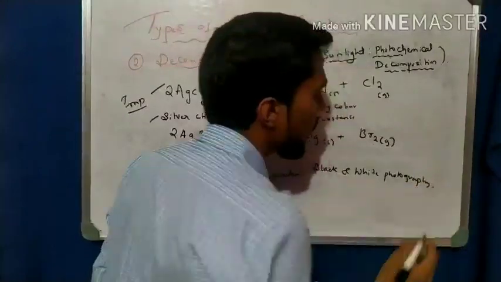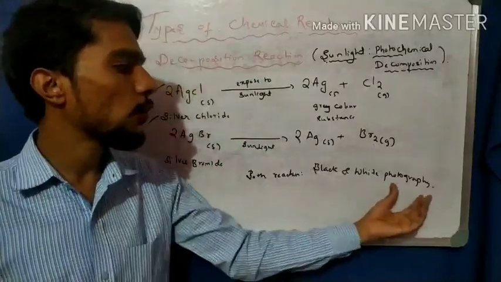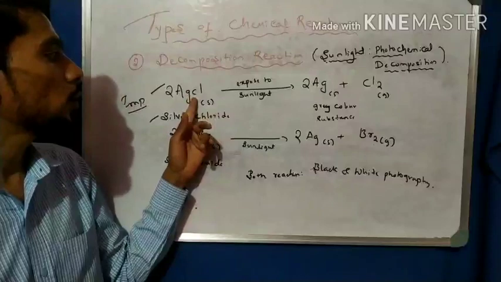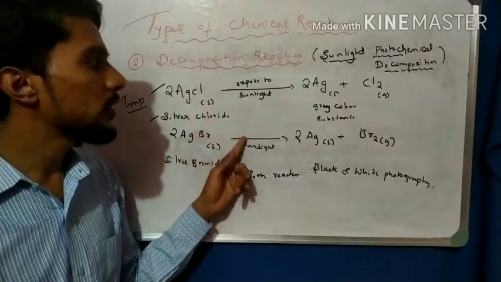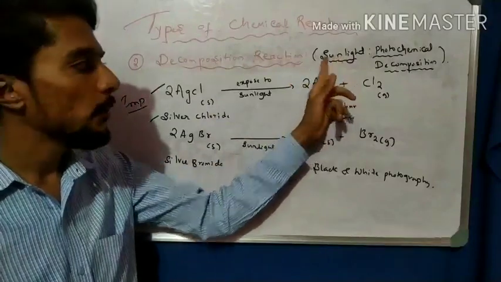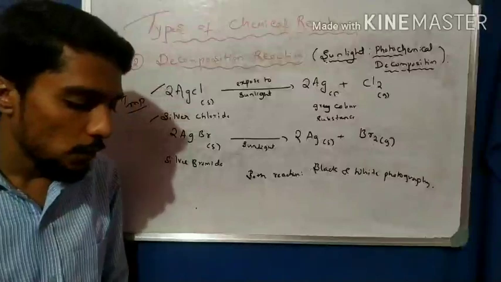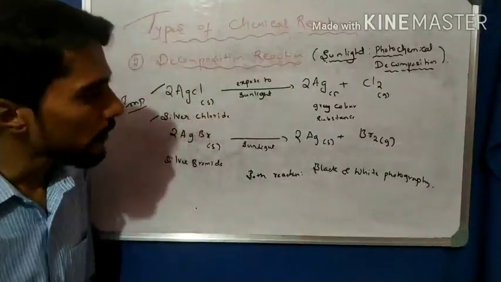Maybe in an exam they ask which reaction is used in black and white photography, so you have to mention these two reactions, silver chloride and silver bromide. Both depend on sunlight for decomposition, and these are used in black and white photography.